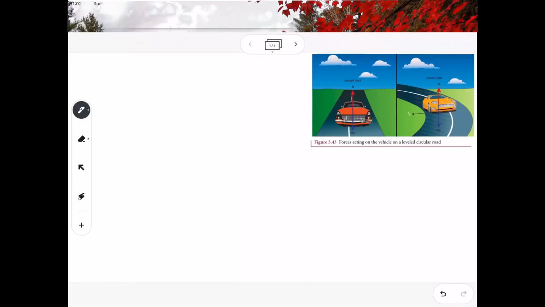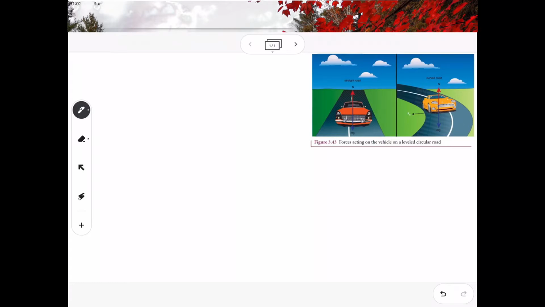Hello students, in the previous class we have studied kinetic friction, static friction, etc. So today we will study the motion of a car on a level road and on a banked road. Here you can see two cars, just traveling on a road.